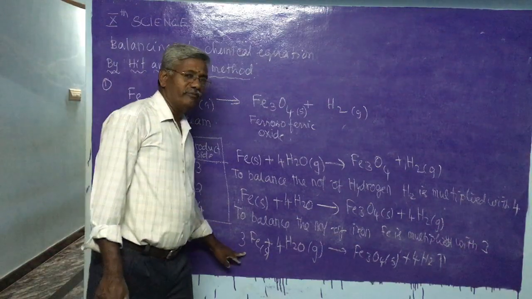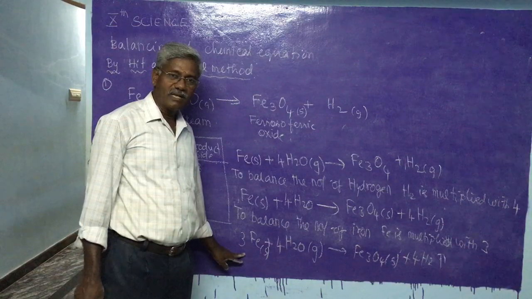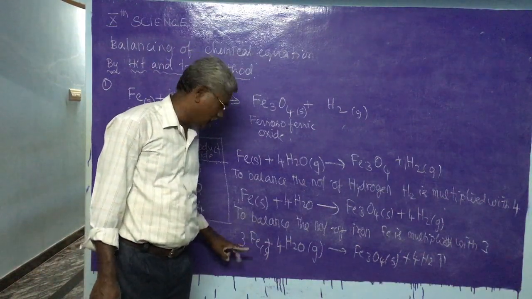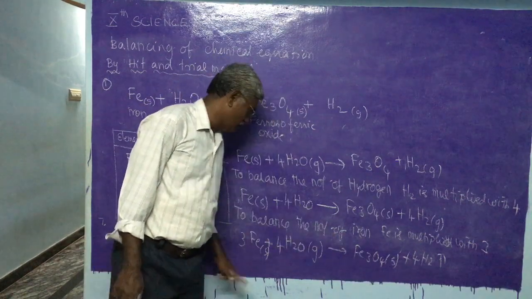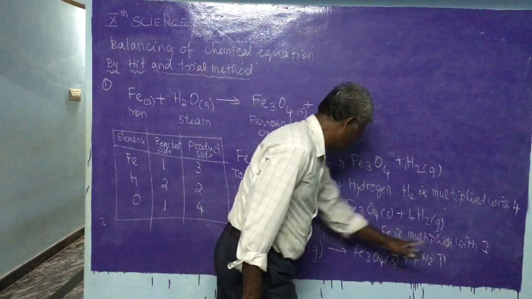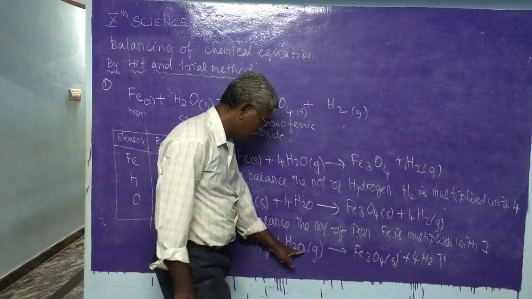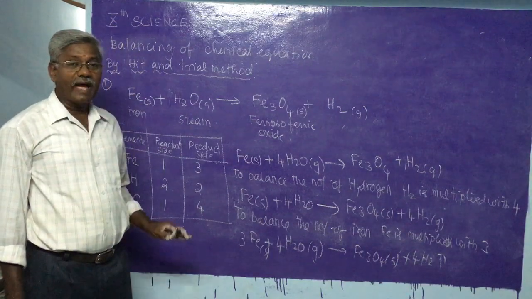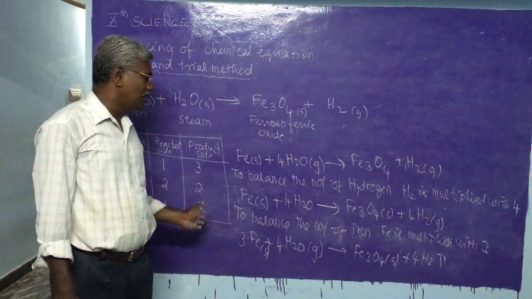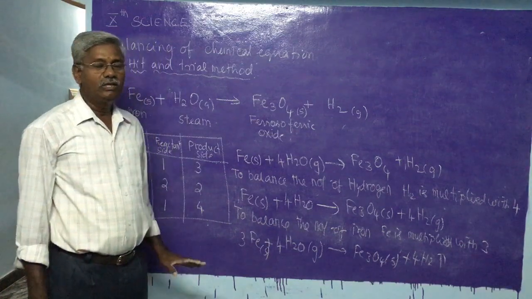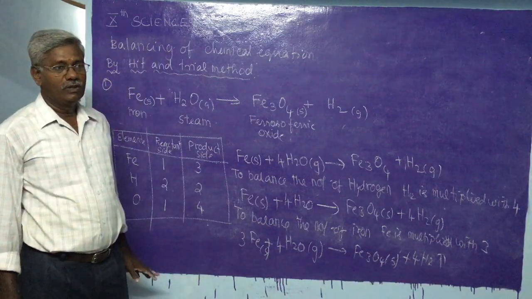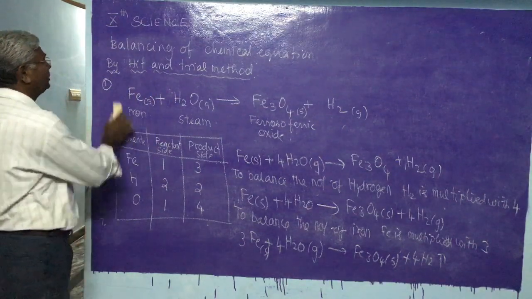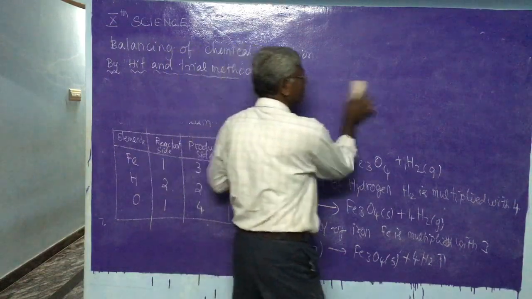So the equation which follows the law of conservation of mass, or the equation in which the number of atoms of each kind, 3 iron here, also 3 iron here. 8 hydrogen here, 8 hydrogen here. Total 4 oxygen here, also 4 oxygen here. So the equation in which the number of atoms of each kind must be the same on both sides is called a balanced equation. So an equation can be balanced by using the hit and trial method. I am also giving another equation as an example.